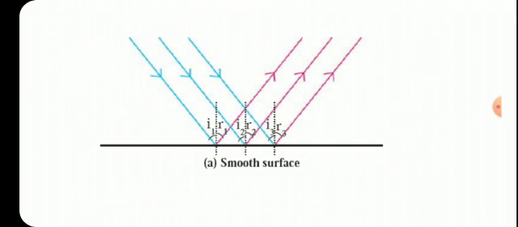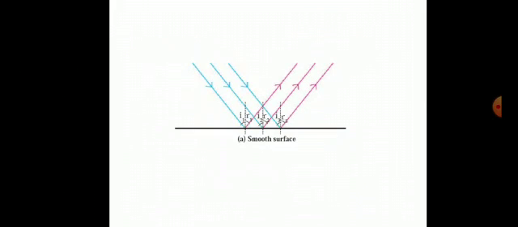So when the reflecting surface is plane and smooth, the angles of incidence as well as angles of reflection are the same for all parallel rays incident on the surface. So I1 is equal to I2 is equal to I3. Similarly, R1 is equal to R2 is equal to R3. So this is the diagram for regular reflection. Here incident rays are parallel to each other and reflected rays are also parallel to one another. Is it clear to you?